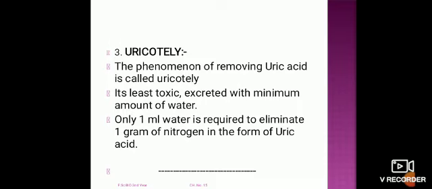As we have studied in previous lectures, in plants excretion also requires removal of metabolic wastes. Similarly, animals also need to discharge metabolic waste. With this, thank you, students.